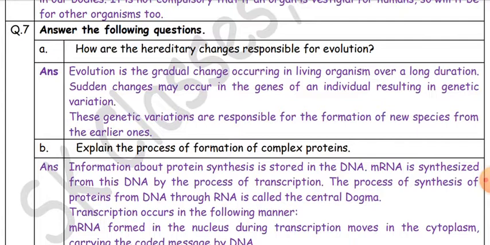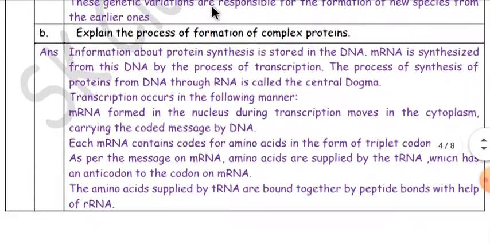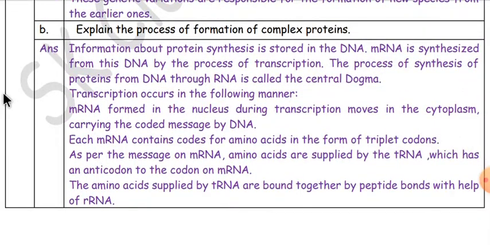B. Explain the process of formation of complex proteins. Answer. Information about protein synthesis is stored in the DNA. mRNA is synthesized from this DNA by the process of transcription. The process of synthesis of proteins from DNA through RNA is called the central dogma. Transcription occurs in the following manner.